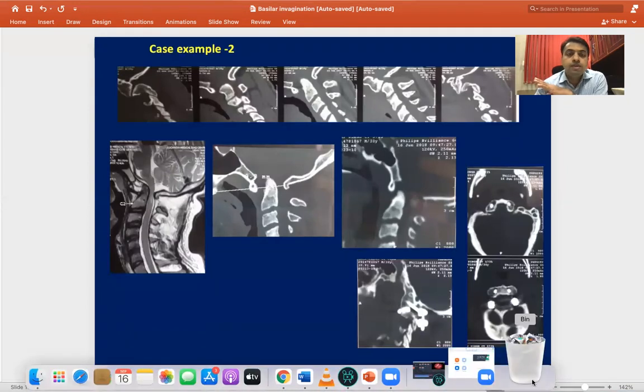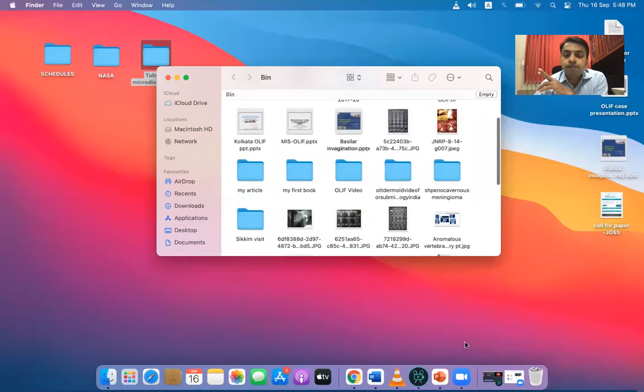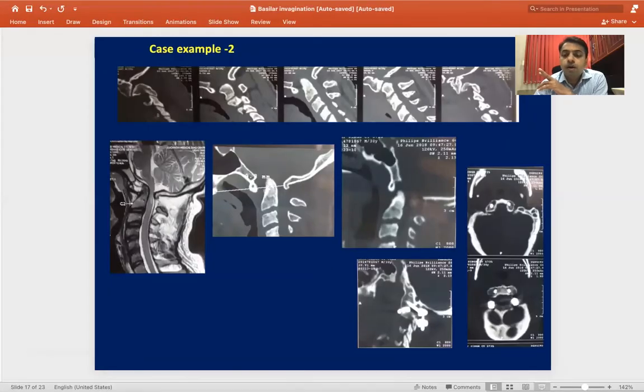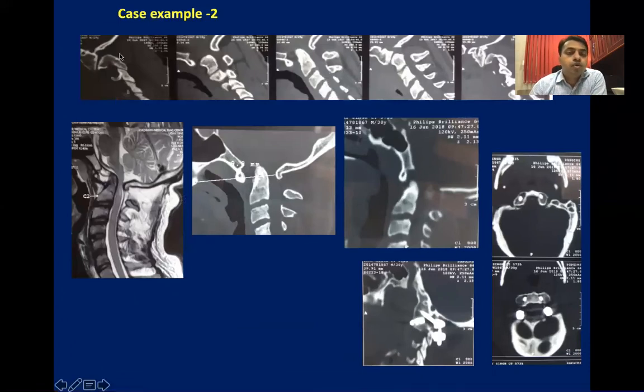Now look at this. This is another case example in which the joint is a little bit oblique. I would say vertical on both sides, but symmetrical. So you can plan for a complete C1C2 distraction, and with that you can reduce both the BI and AAD in C1C2 fixation with application of a spacer.